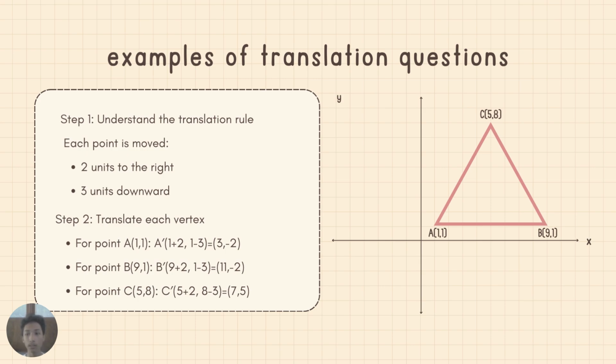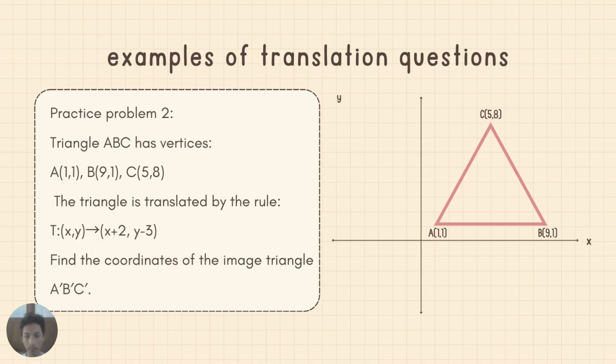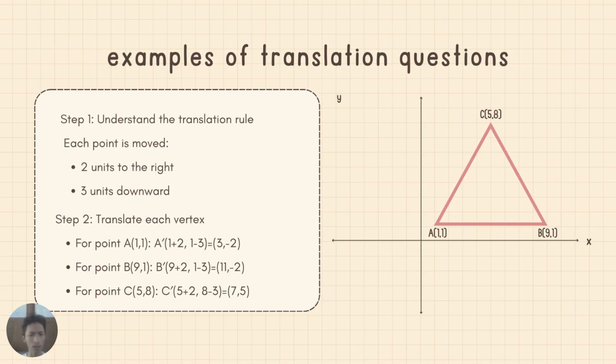As you know, the translation rule is: move every point 2 units to the right and 3 units downward. This rule means that every vertex of the triangle moves 2 units to the right and 3 units downward. So we can apply the rule to each vertex. So A' becomes 3 and minus 2, B' becomes 11 and minus 2, C' becomes 7 and 5.